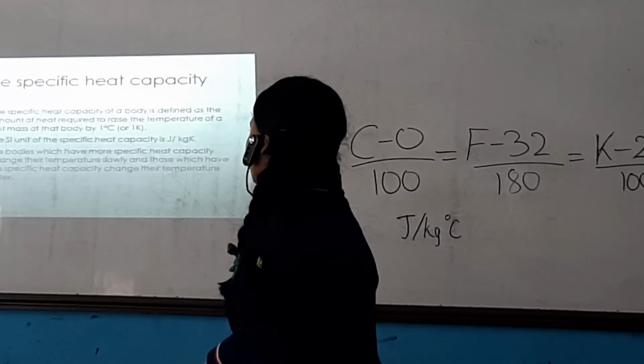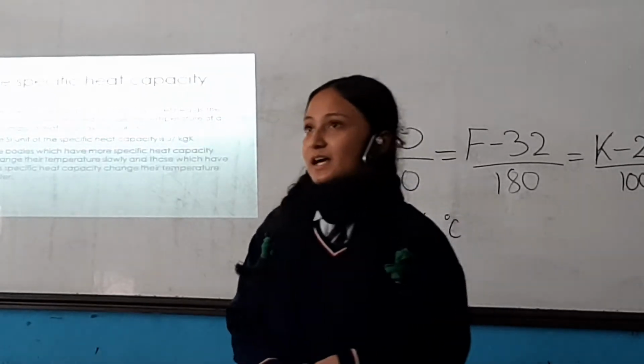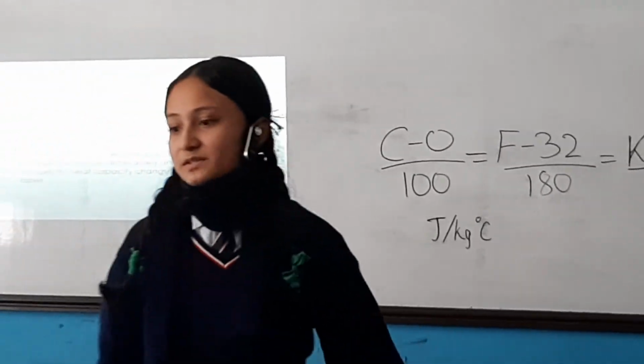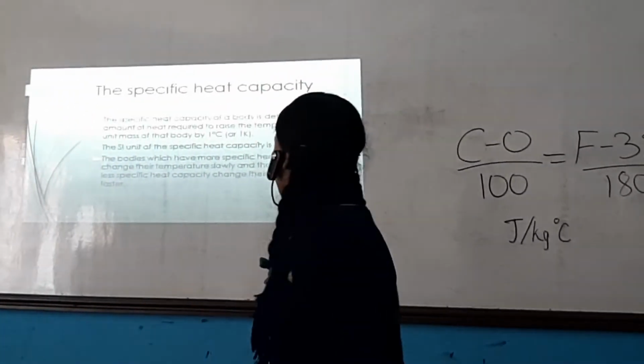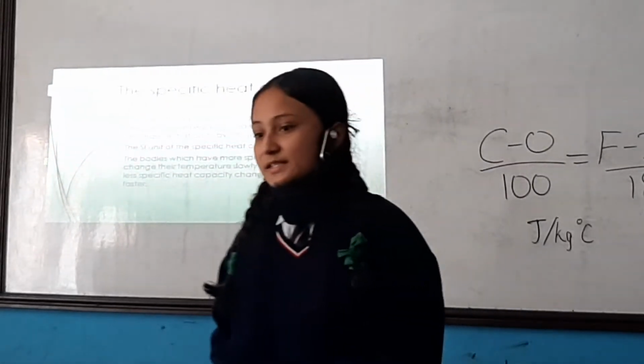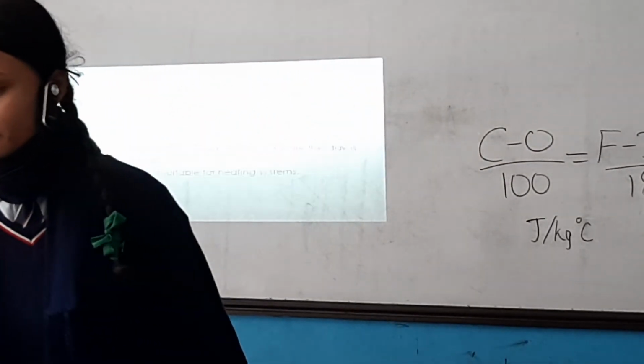All bodies have different specific heat capacity. Among them, the bodies which have more specific heat capacity change their temperature slowly in comparison to those which have less specific heat capacity.